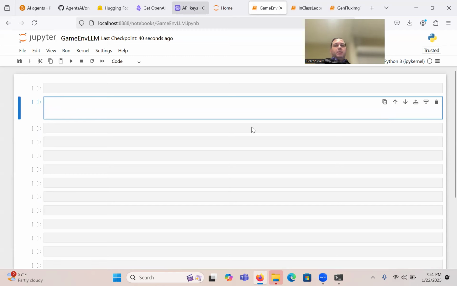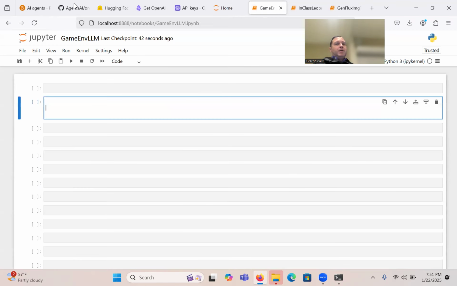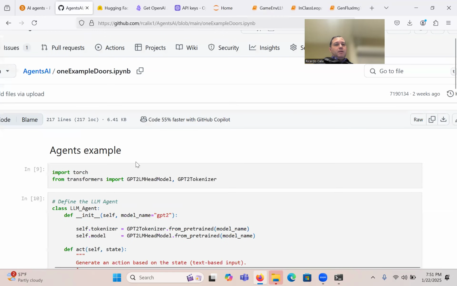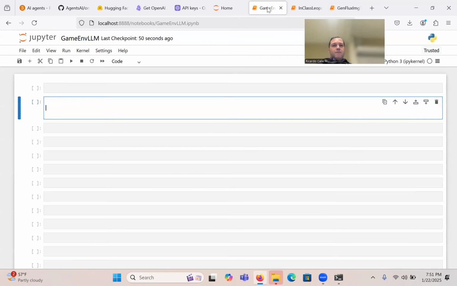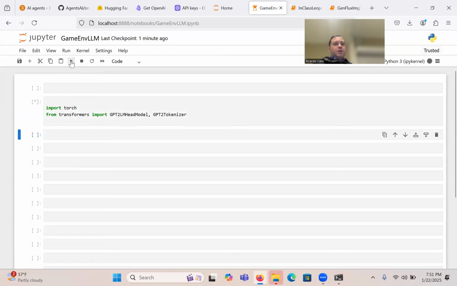Close my API tool. So, all right, I have my Jupyter notebook provided over here already. Transformers, I don't know if it's installed actually, so we may need to install it. Plug that in there. Import torch, and then from transformers, just things for GPT-2.